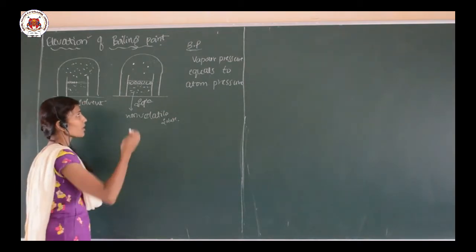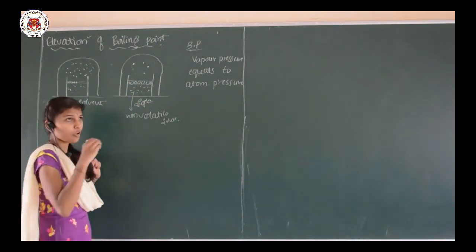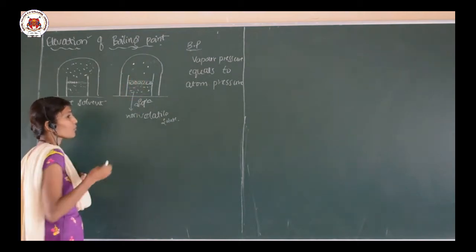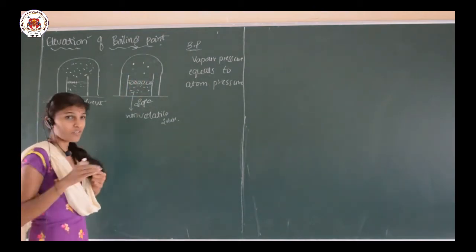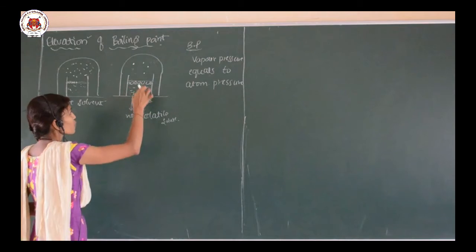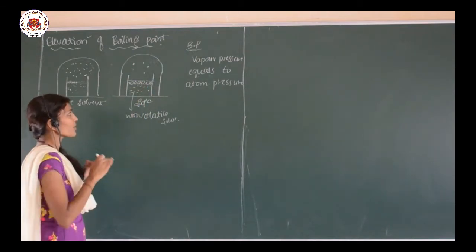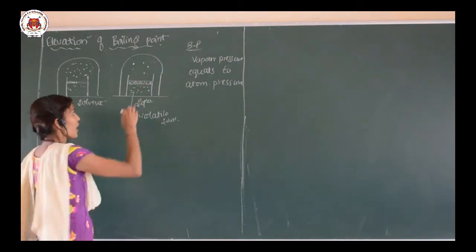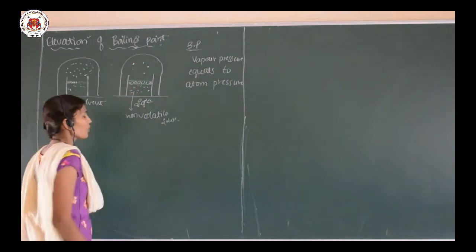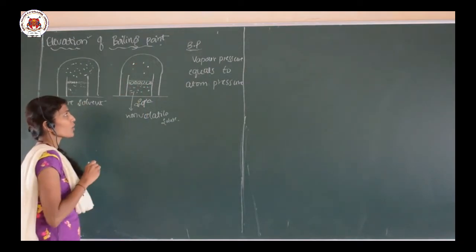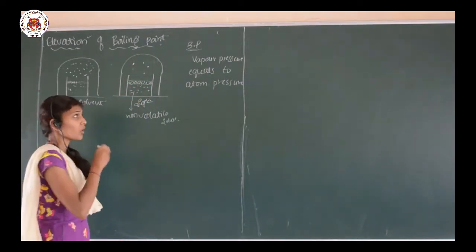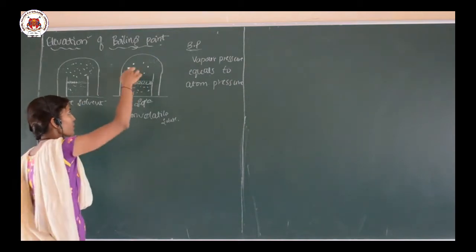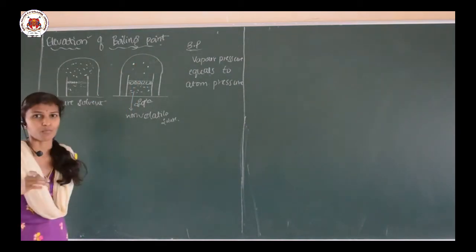You already know that the vapors which are forming become less, because the non-volatile solute will also accommodate the surface area. Whatever vapors are formed will exert the pressure, that is also the vapor pressure, but here vapors are less, here vapors are more.